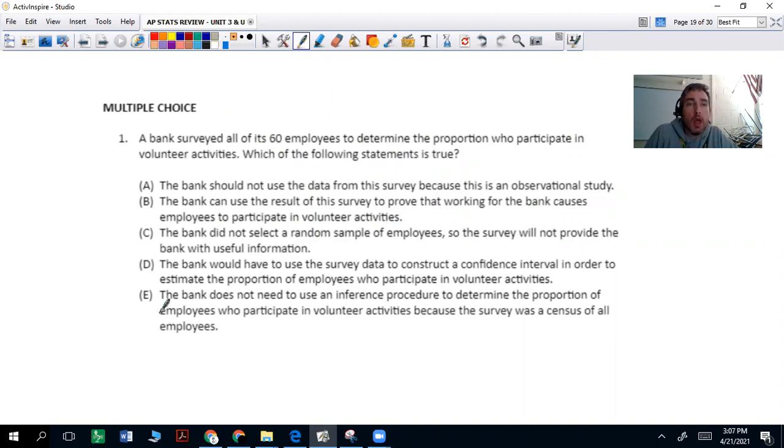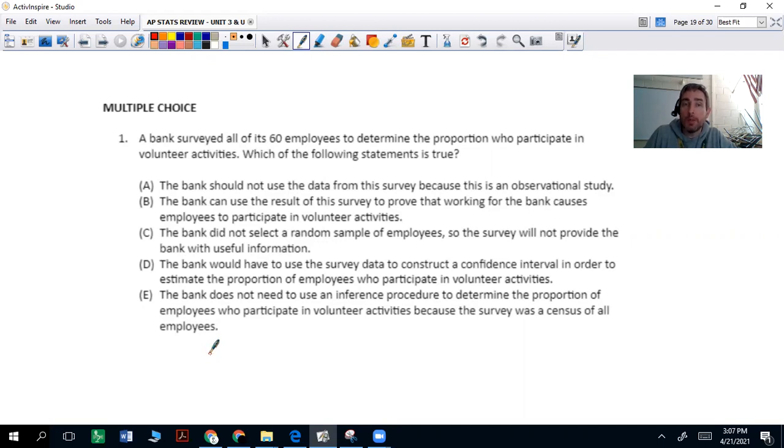Let's read the question. A bank surveyed all of its 60 employees to determine the proportion who participate in volunteer activities. Which of the following statements is true? A, the bank should not use the data from the survey because this is an observational study. B, the bank can use the result of this survey to prove that working for the bank causes employees to participate in volunteer activities. C, the bank did not select a random sample of employees, so the survey will not provide the bank with useful information.